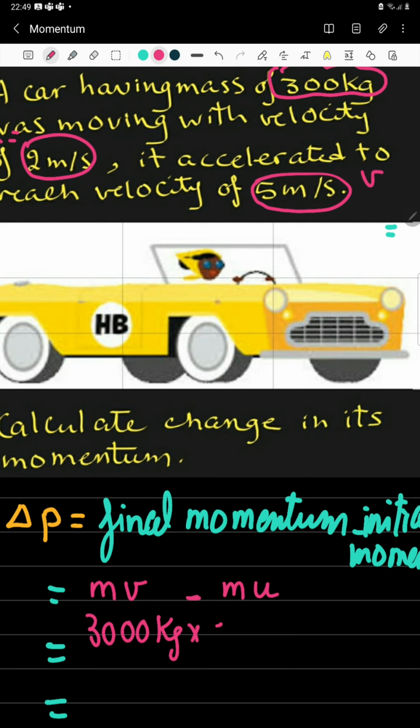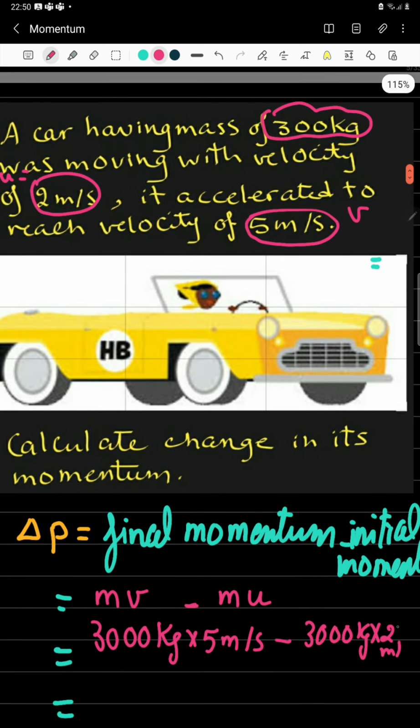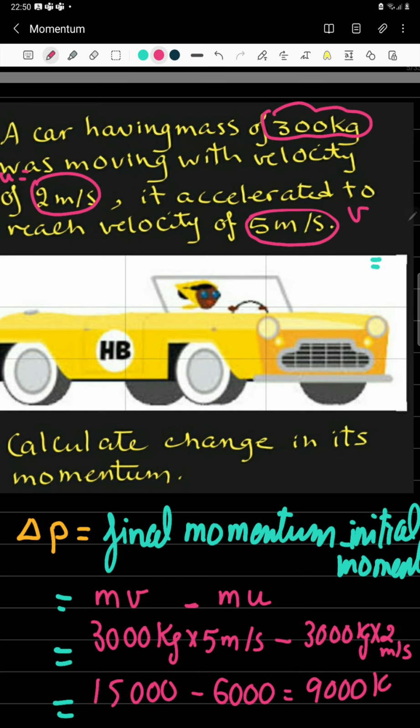Its final velocity is 5 meters per second minus 3000 kilograms multiplied by 2 meters per second, which means that the change in momentum is 15,000 minus 6,000, the initial momentum. The momentum has changed by 9,000 meters per second.